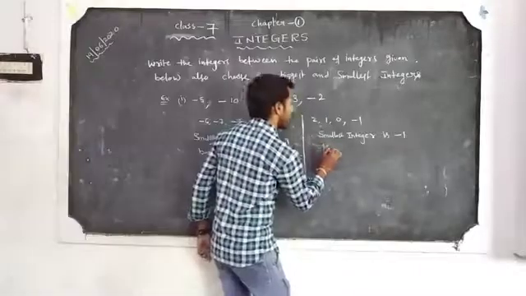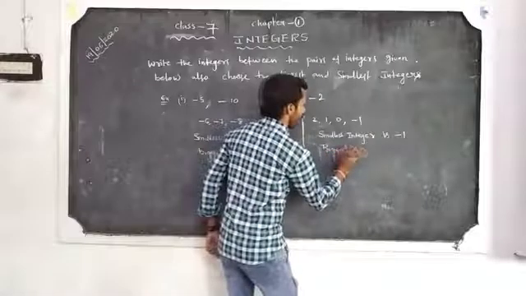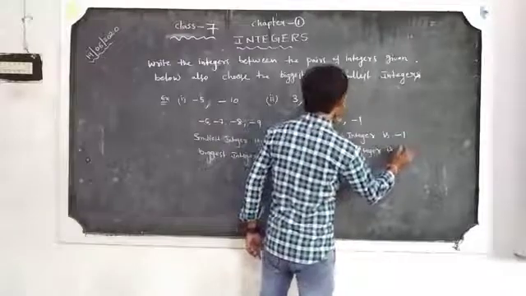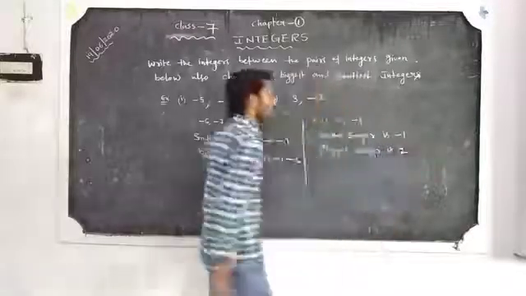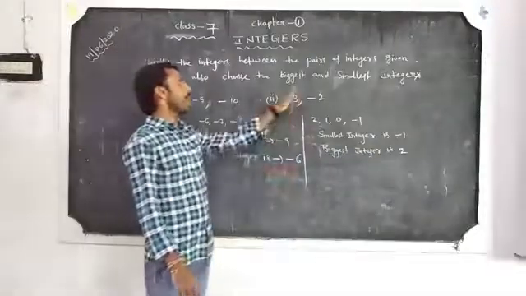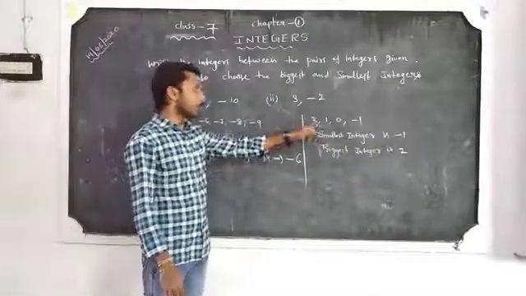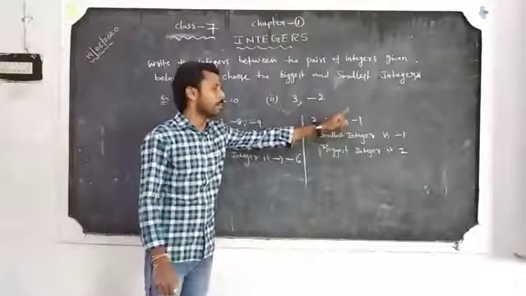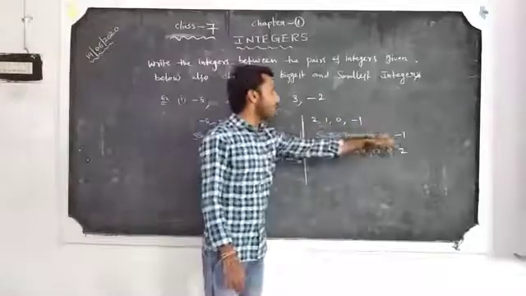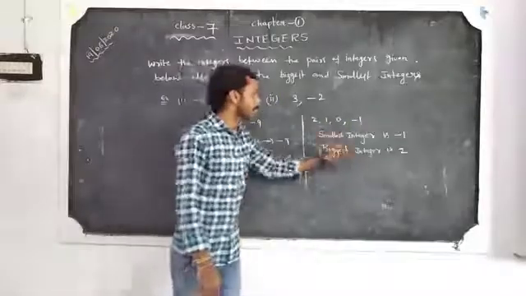The biggest integer is 2. So the integers between 3 and minus 2 are 2, 1, 0, minus 1. Here the smallest integer is minus 1 and the biggest integer is 2.